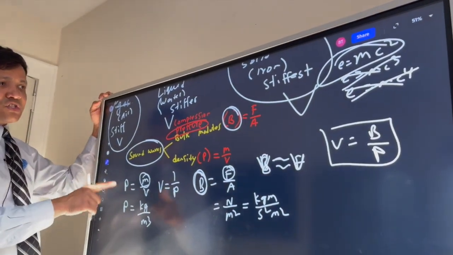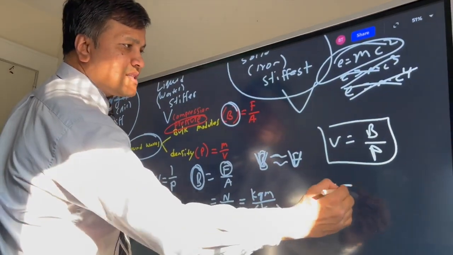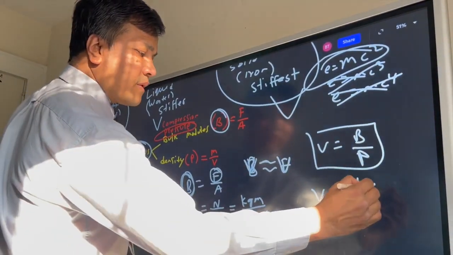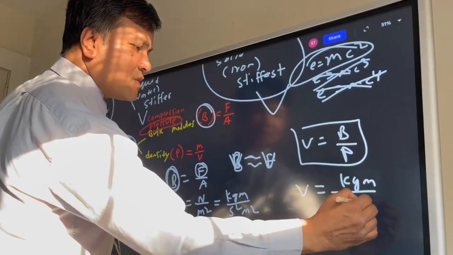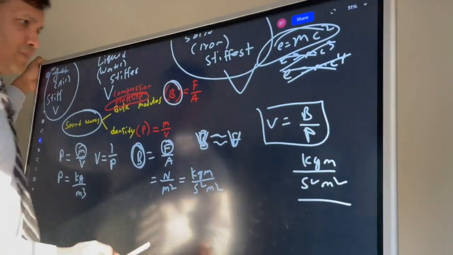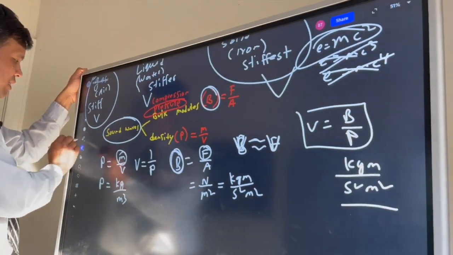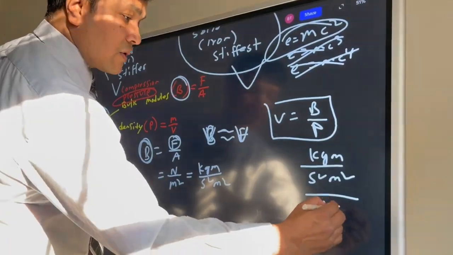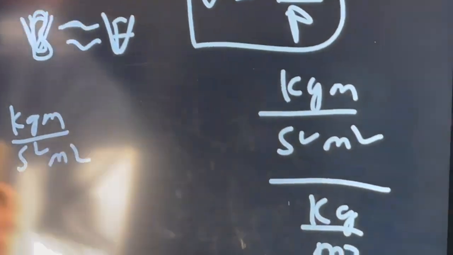Now we're going to put them on top of each other. So the velocity is B over rho. What is B? B is kilogram meter per second squared over meter squared, and of course the rho is kilogram over cubic meter. So now if we do the math, what do we get?